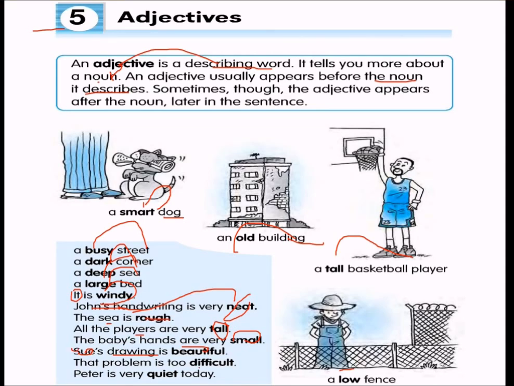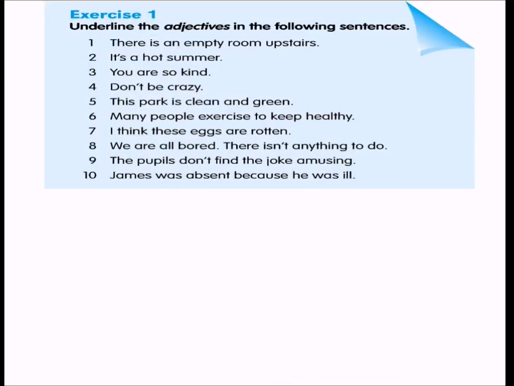That problem is too difficult. Problem is too difficult. So we are describing the noun. Peter is a very quiet boy. Quiet is an adjective. So let us underline the adjectives in the following sentences. There is an empty room upstairs. Empty is an adjective. It is a hot summer. Hot. You are so kind.